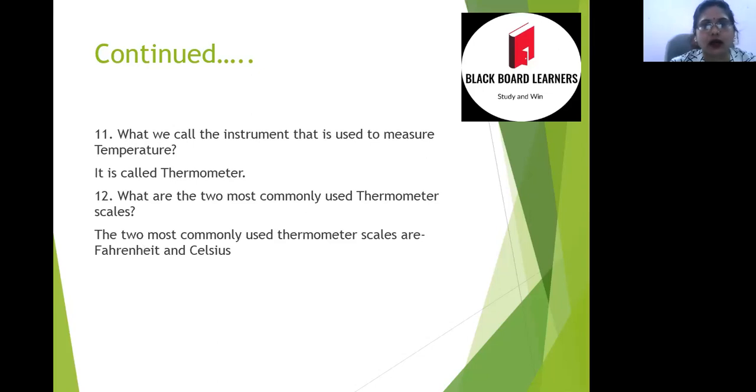Next question is, what we call the instrument that is used to measure temperature. So the answer is thermometer. Means we can say the instrument which is used to measure the temperature is called thermometer.